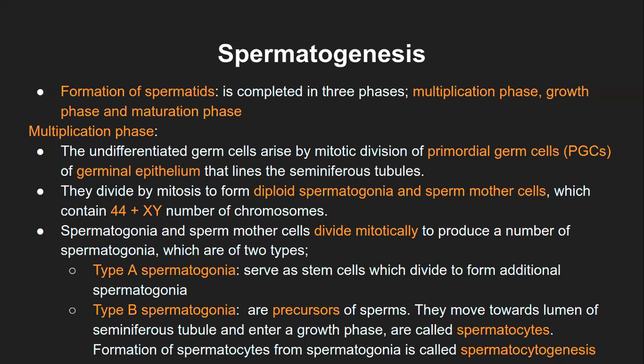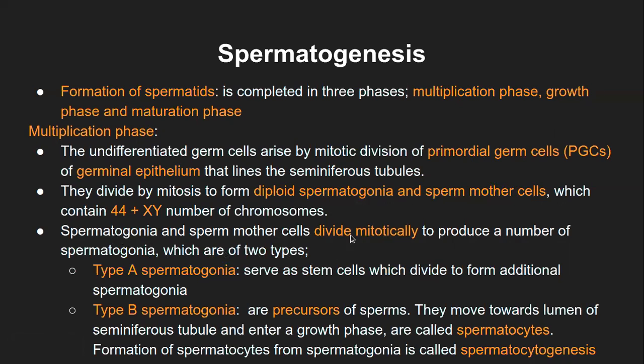They are no more different. Okay, I hope this part is clear, because though we call them differently here, they are the same as your primordial germ cells. Now these spermatogonia and the sperm mother cells further divide mitotically to produce a number of spermatogonia.